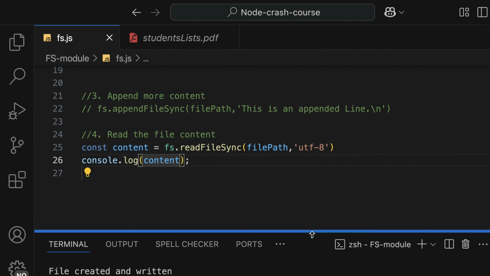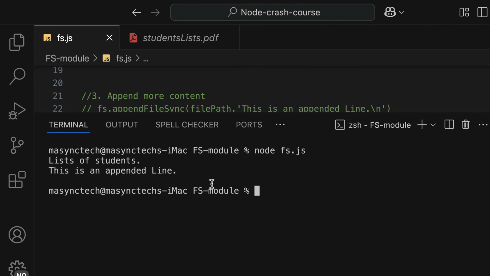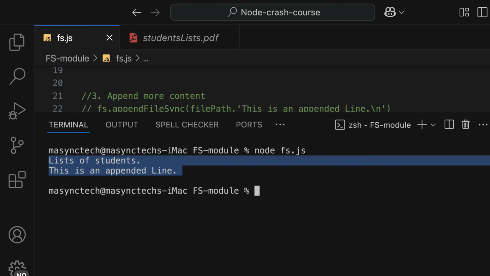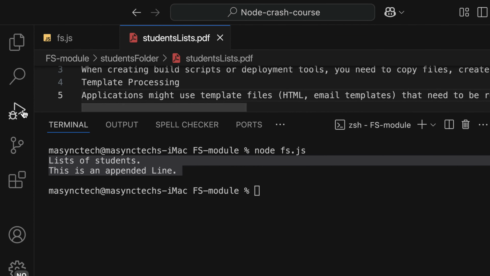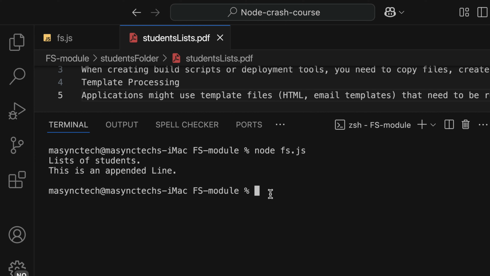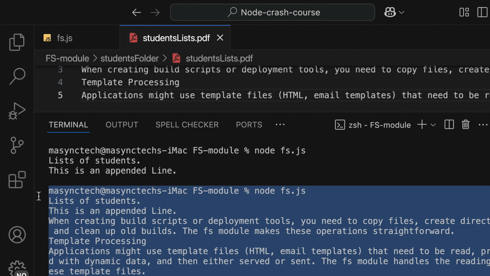All right, so let's try out. Let me clear and then run, and this is the content on the file. I'm going to add more content manually. As that, we can use the append file, and let's try out. And as you can see, we have the content here.